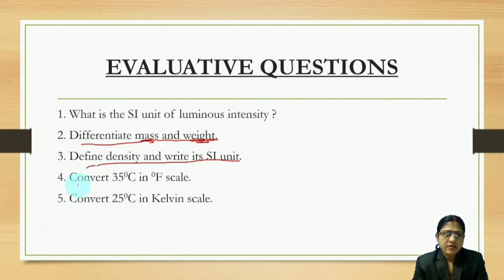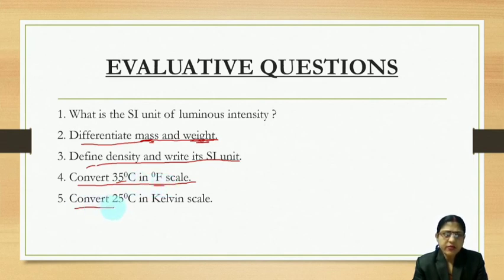Then question number 4. Convert 35 degree centigrade into degree Fahrenheit scale. So you need to apply that formula: C by 5 is equal to F minus 32 by 9, or degree Fahrenheit is equal to 9 by 5 into degree centigrade plus 32. And if you convert 35 degree centigrade into degree Fahrenheit, you will get 95 degree Fahrenheit, right?